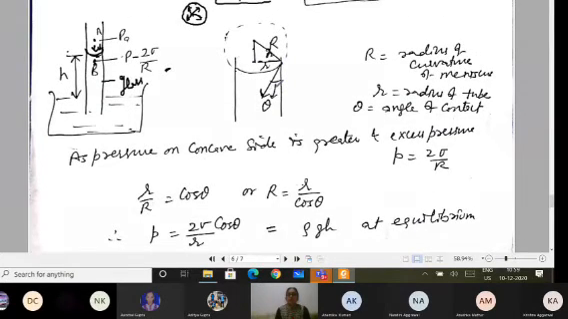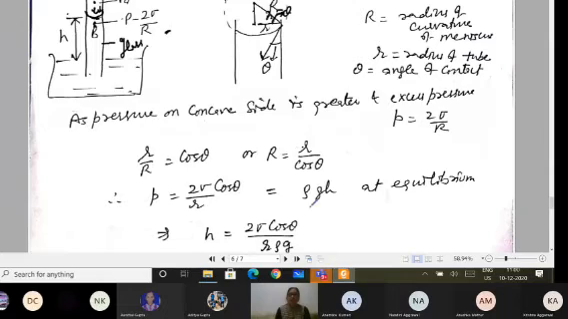Theta here is the angle of contact, and the pressure, as I have said, on the concave side is more, so excess pressure is 2 sigma by R. In this diagram you can take this as theta, then you can write this angle also as theta. So cos theta will be equal to small r upon capital R. From there you can find the value of capital R in terms of the angle of contact. And this value of capital R you can put in the formula for the excess pressure, which is 2 sigma upon R. So capital R you can replace by small r upon cos theta.